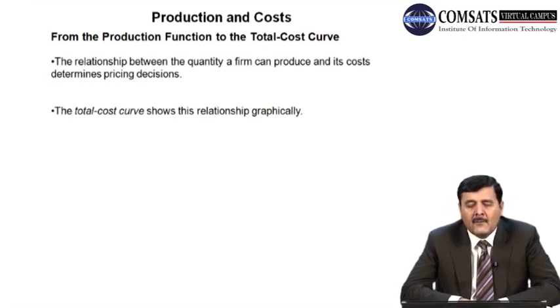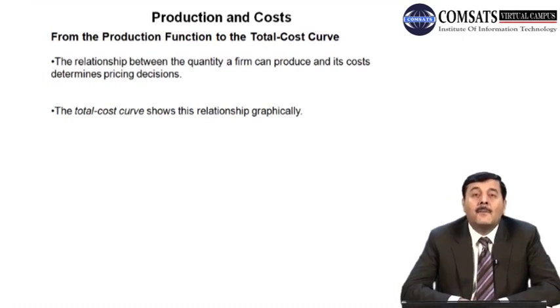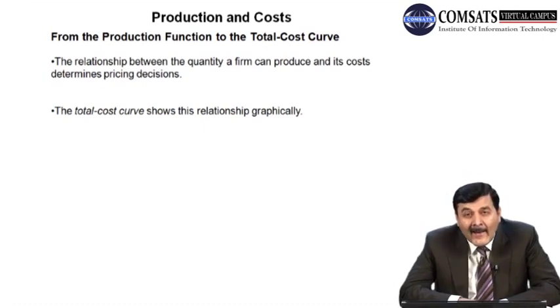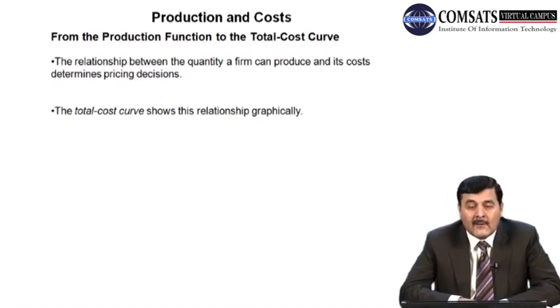The relationship between the quantity a firm can produce and its cost determines pricing decisions. So this helps, ये मदद करती है if we combine and understand the relationship between production function and total cost. So this can help the firms, the managers or the businessman to make pricing decisions.